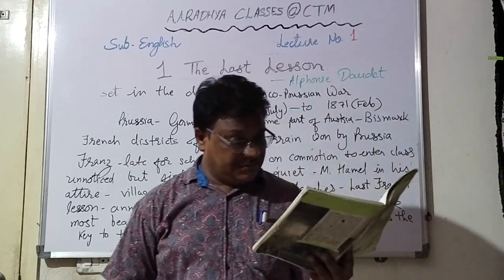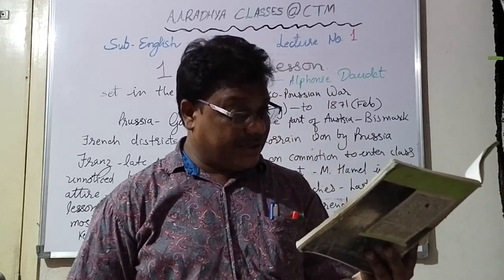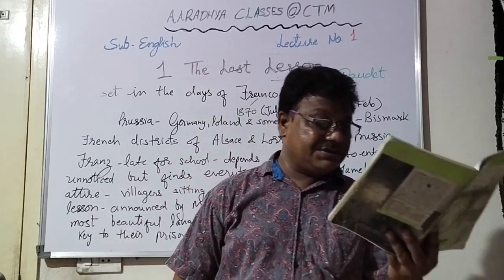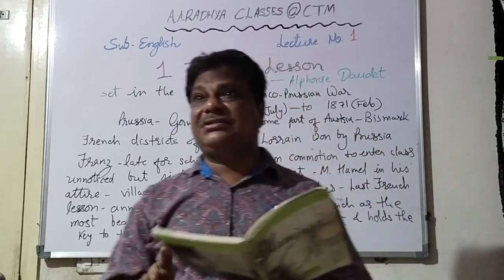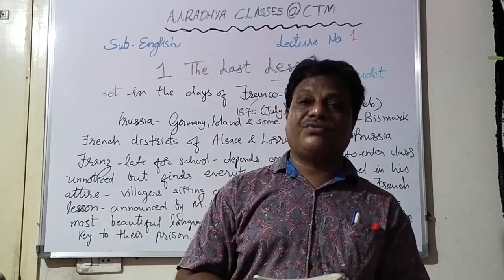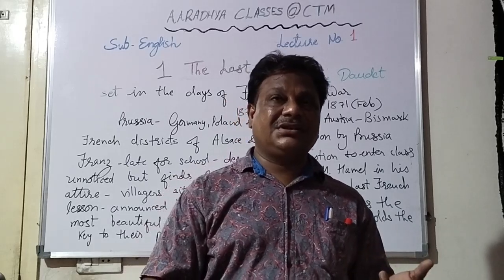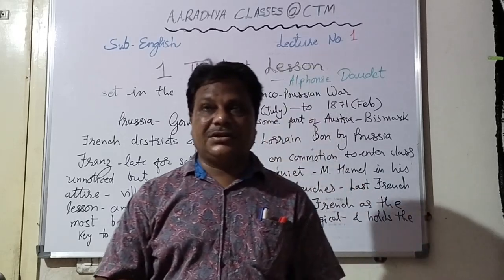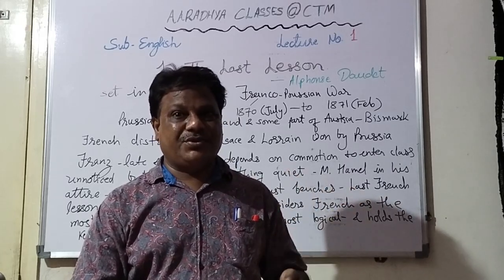And M. Hamel, too, the idea that he was going away, that I should never see him again, made me forget all about his ruler and how cranky he was. Up till now, he was just hating him because M. Hamel was very strict. He used his ruler also many a times, and he was a sort of cranky person. Okay, cranky means whimsical. Okay, crazy we can say. Whatever came into his mind, he would normally put into practice.